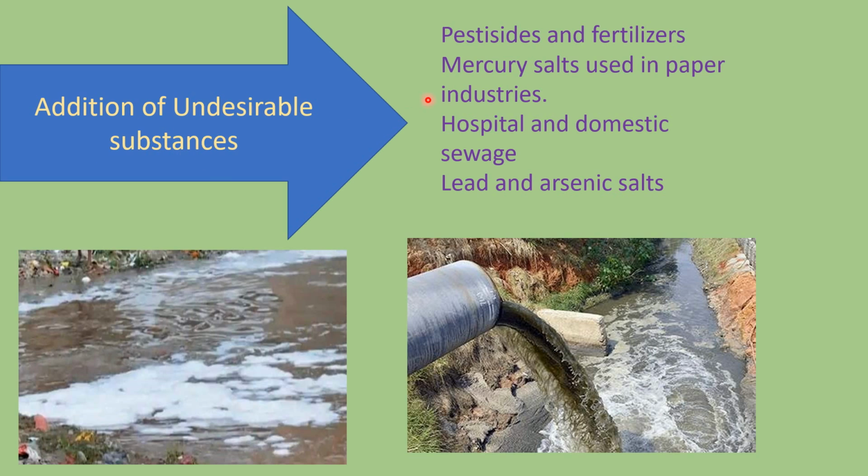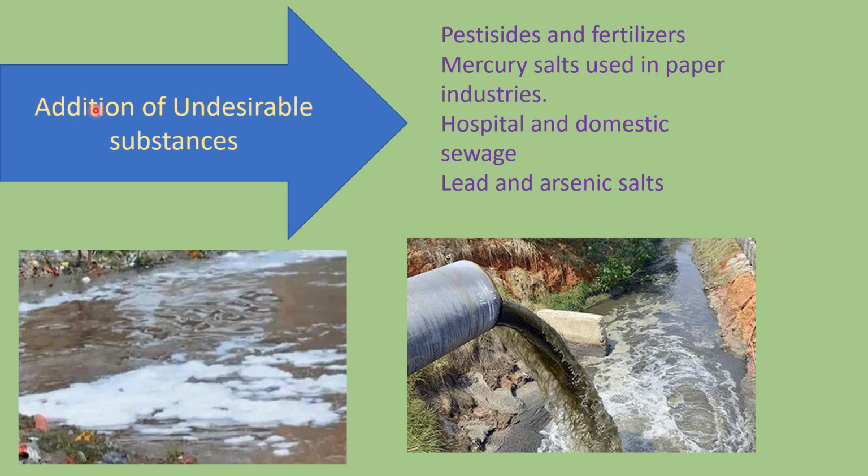And we have discussed earlier what are those undesirable substances: the pesticides, the dumping of the salts like mercury and lead, which are used in paper industries. Then the hospital and domestic sewage, which is a major cause of bacterial infections, especially cholera and typhoid. These are caused by this sewage waste. So this is the first impact on water, due to the addition of, and all these substances are termed as what, children? The undesirable substances.